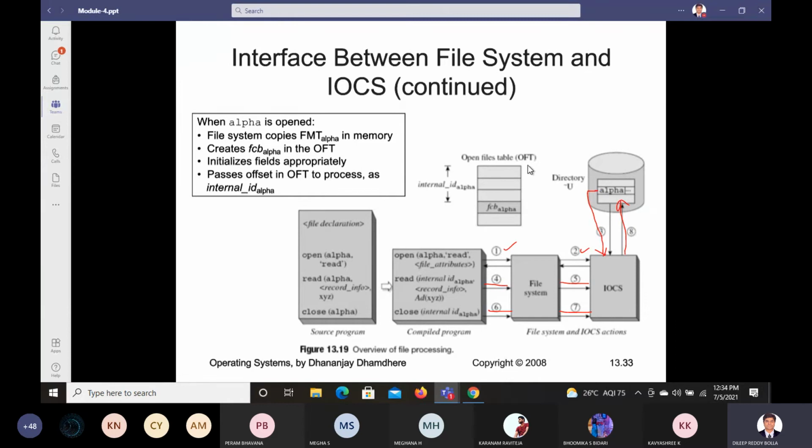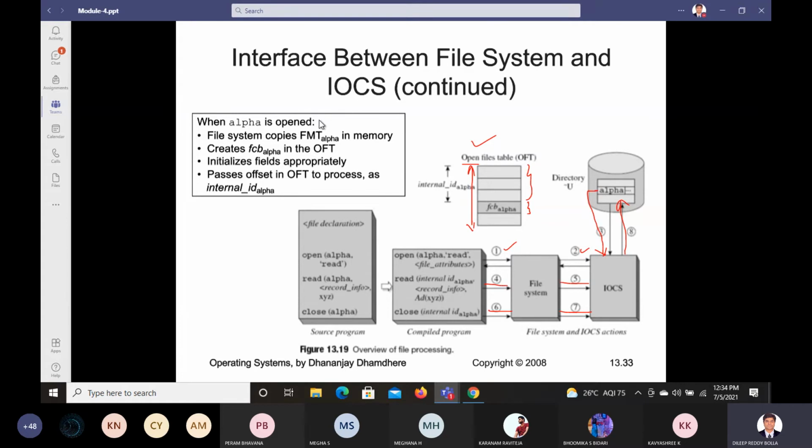So this much is your internal ID for that alpha file, and this is your control block for the alpha file that was stored in the open file table, which means whichever file is getting opened or closed, we are bothering about only opening, right? That information was available in this corresponding open file table. Now let us see what was there here.